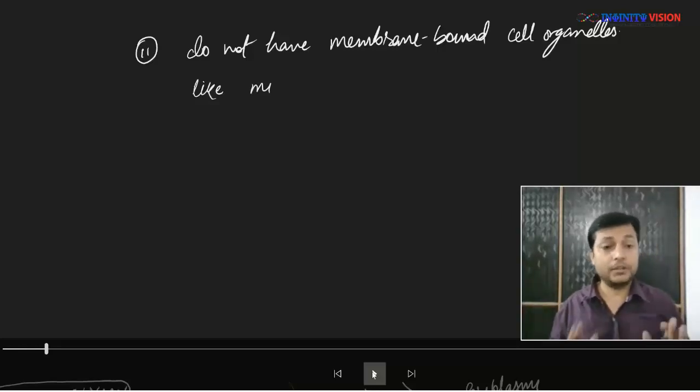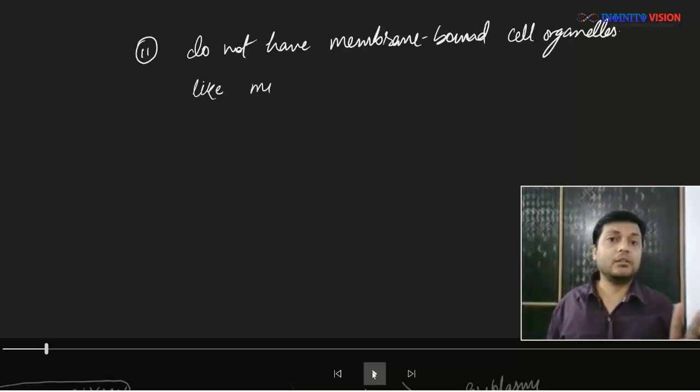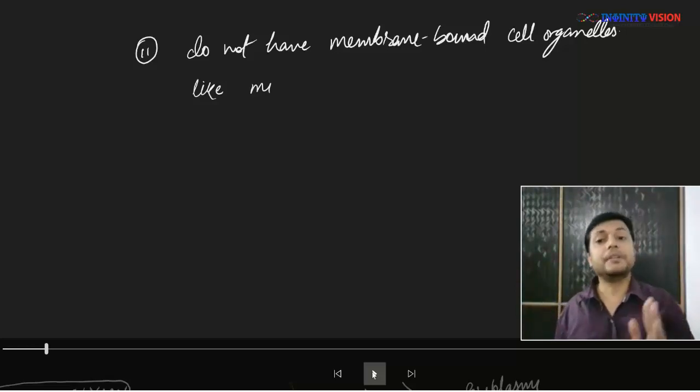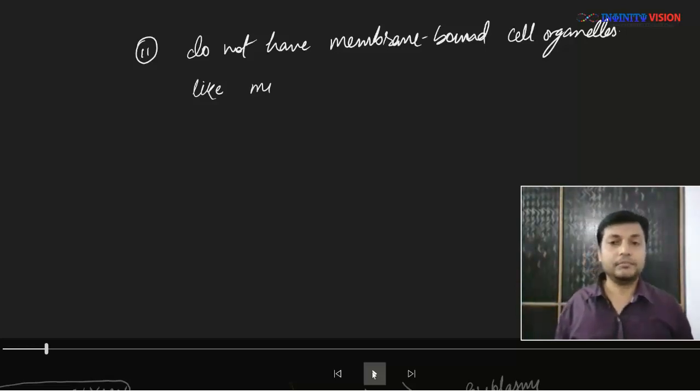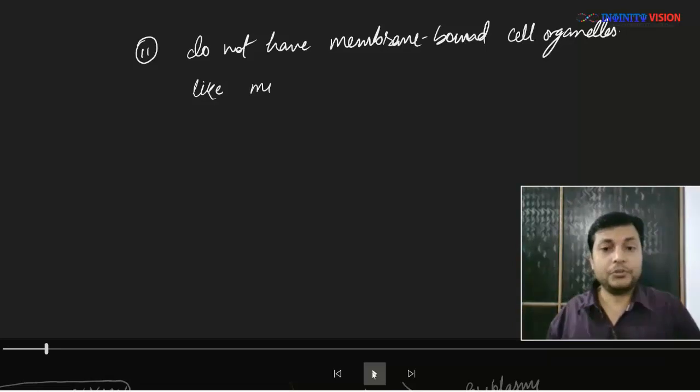No. However, this does not mean that they do not have cell organelles at all. They have. Structures which are naked, or not membrane bound, will be found in prokaryotic cells as well as in eukaryotic cells, for example ribosomes. But all the cell organelles which are membrane bound will only be found in eukaryotic cells and will not be found in prokaryotic cells.